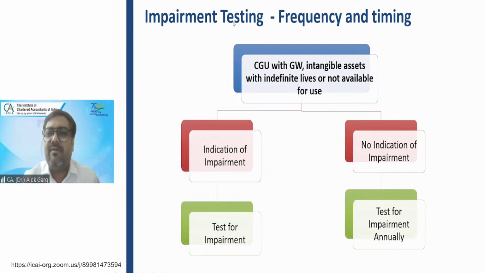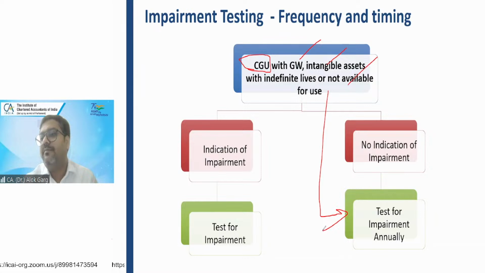Sir, what does it mean? So the moral of the story is, if you have a group of assets, a cash generating unit with any of these 3 items, it doesn't matter whether the indicator is there or not. You have to do the impairment testing at least once in a year. But during the year, you may have more indicators of impairment. For example, you have done the impairment testing in Q1, the first quarter.